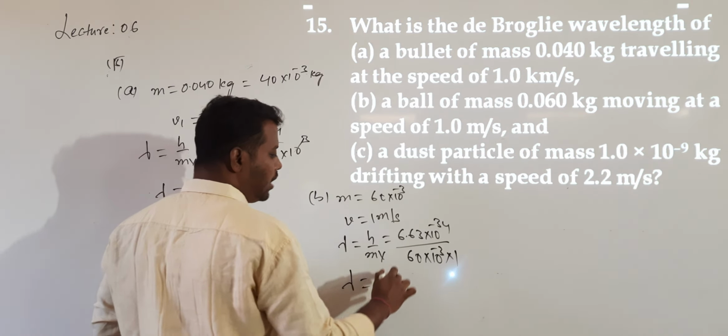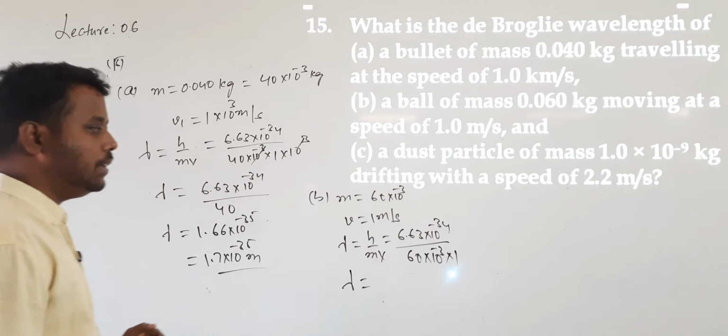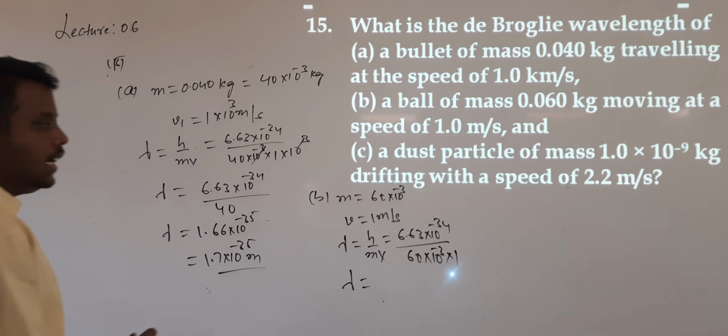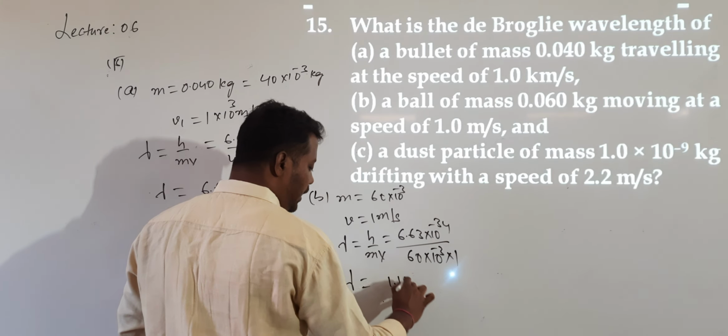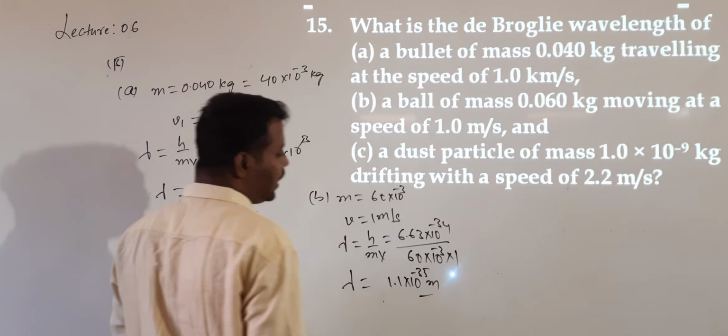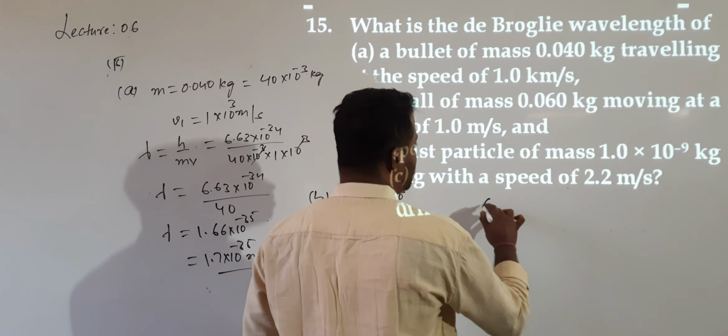So lambda value will be 6.63 divided by 6, that is 1.1 something. The answer is 1.1 into 10 to the power of minus 35 meters. Okay? And what about the third question?